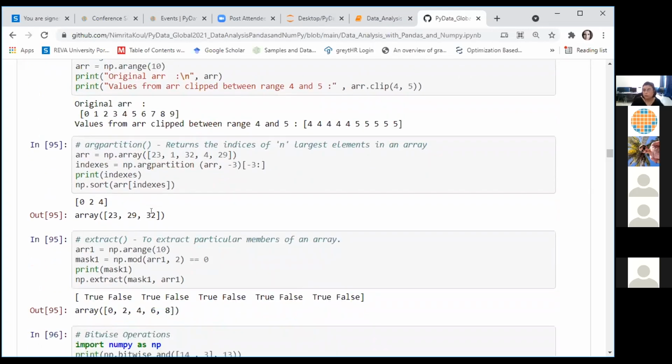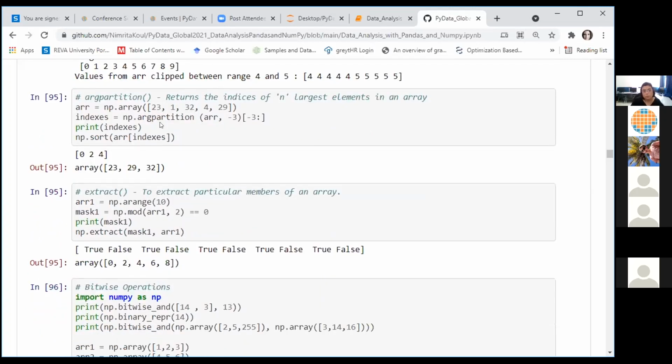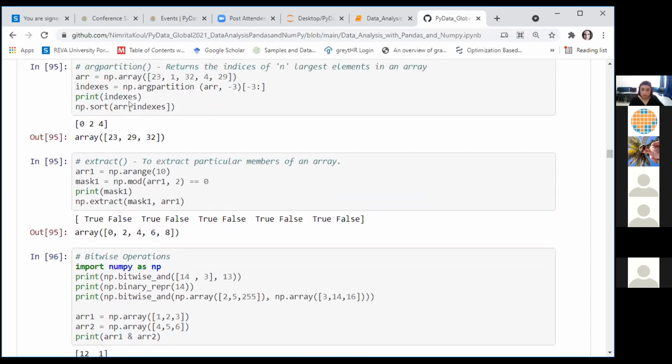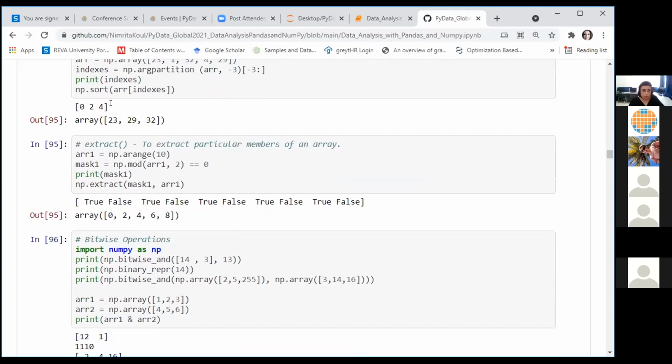There is also a special function called argpartition, which helps us to find out the indexes of the largest elements within the array. So we use this function to identify the indexes of the 3 largest elements in the array, and then we can use these indexes to sort the array, to identify the array elements in a specific order. These are really interesting functions. So please make sure that you execute and see how they work for you and where you can put them to use in your projects.